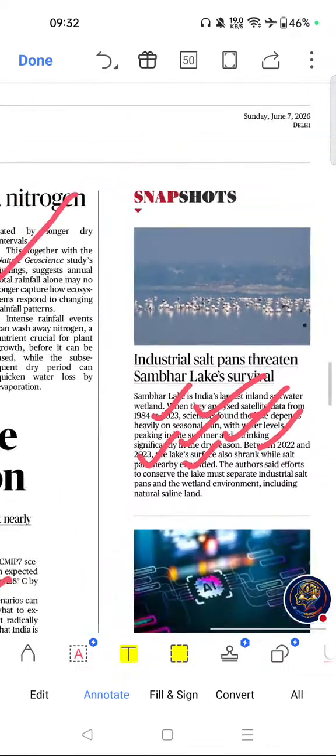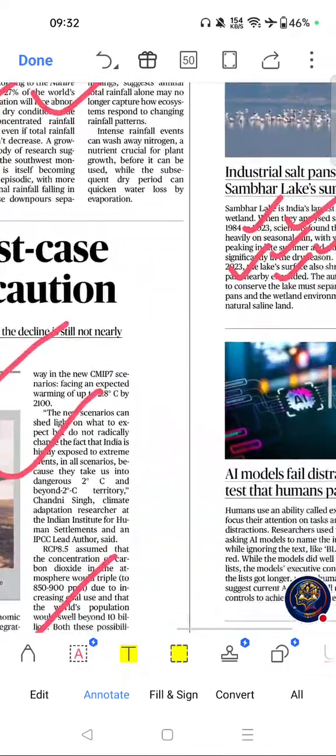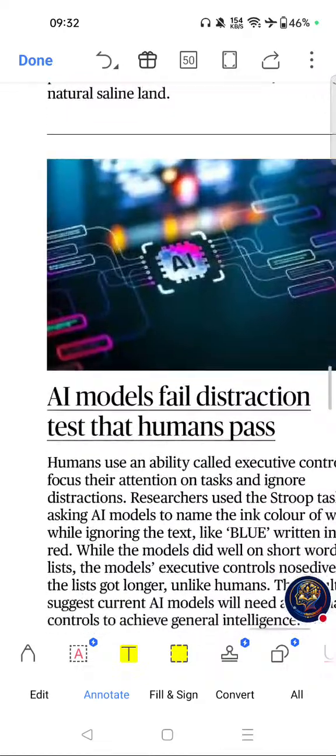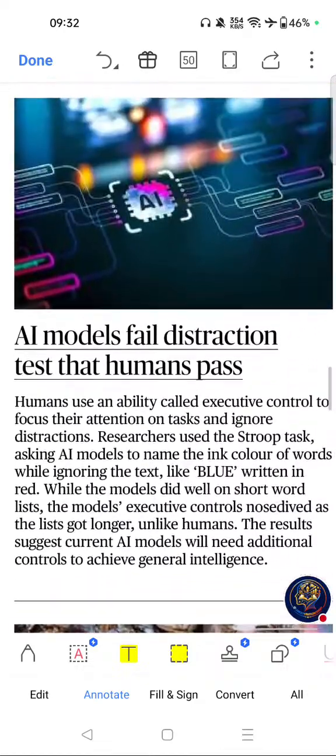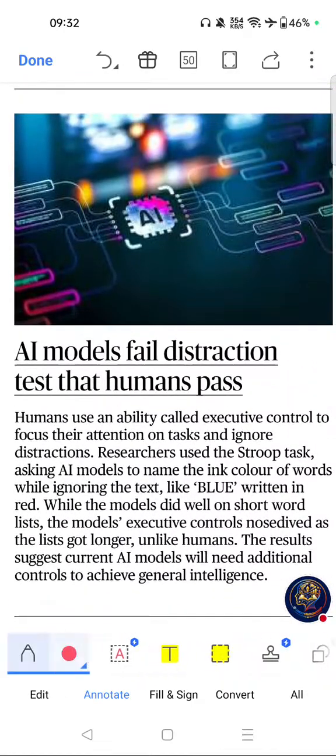Move on to the next important articles of this page. Next important article was this one. AI models fail distraction test that humans pass. If you see the importance, artificial intelligence remains a main science and technology topic.